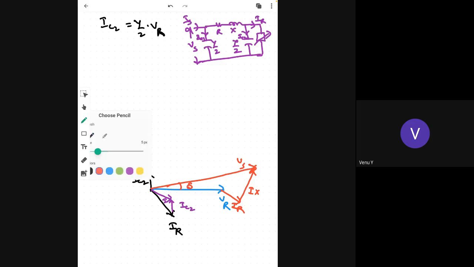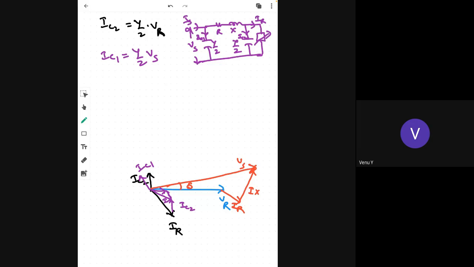Now you can understand that IC1 is 90 degrees with the Vs, because the voltage across the Y by 2 admittance at the sending end is Vs. Therefore IC1 equal to Y by 2 into Vs. So IC1 is 90 degrees leading with the Vs. Now you can add this. So this is Is.